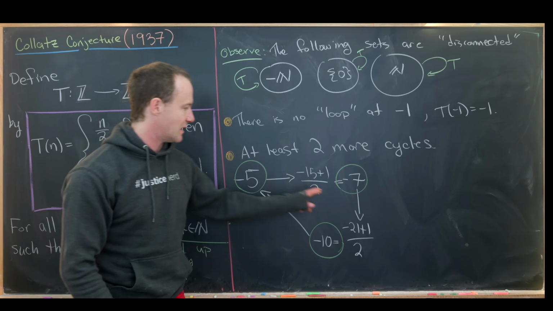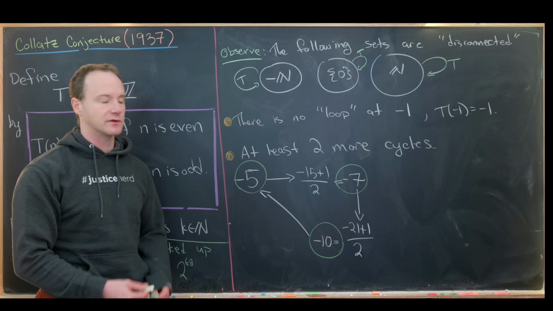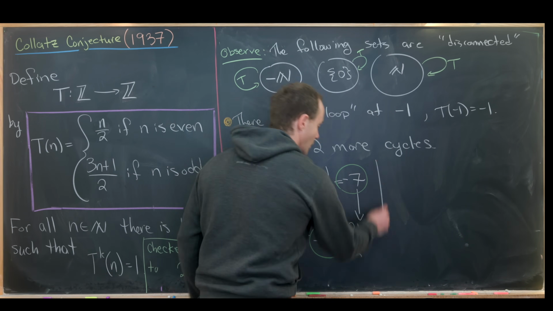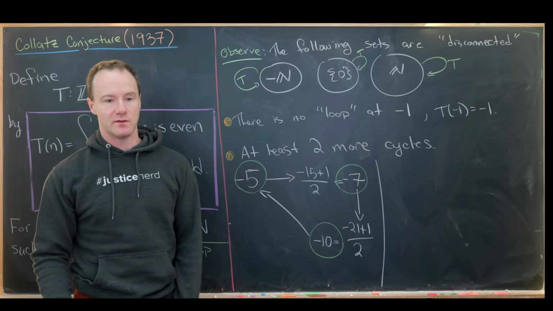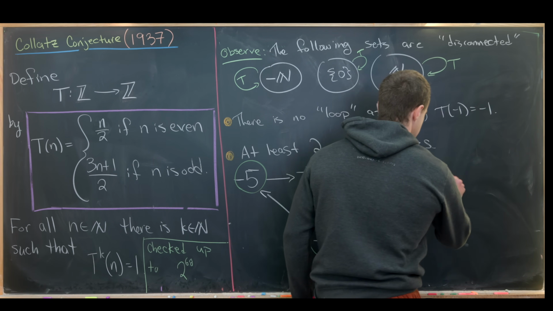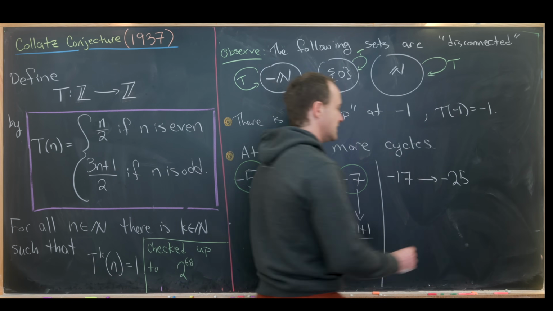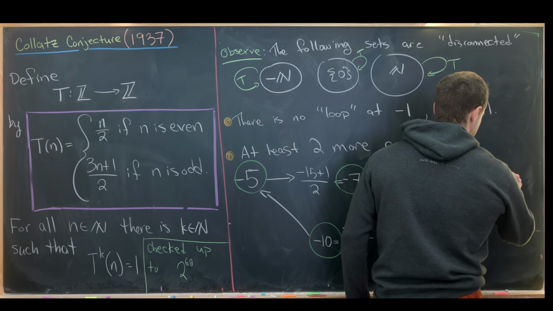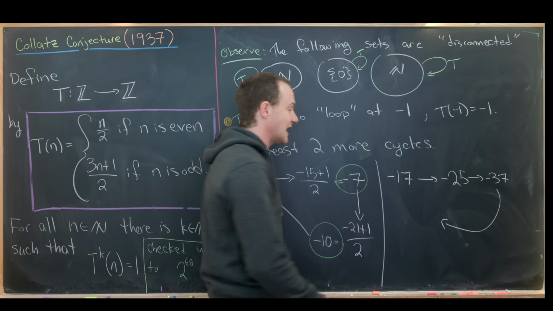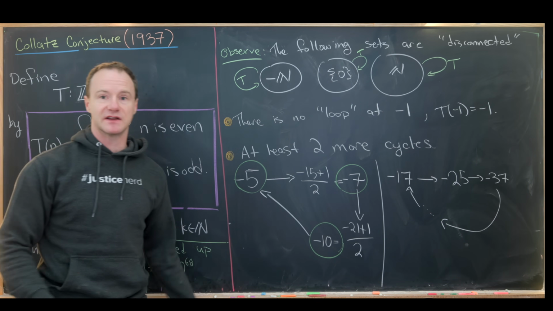So let's see, this would maybe be called a 3 cycle because it takes 3 times to go through. And so there's one more, or there is at least one more, I should say, and it starts at the number -17. The next value is -25. The next value after that is -37. And then finally, after several more steps, it loops back to the number -17.